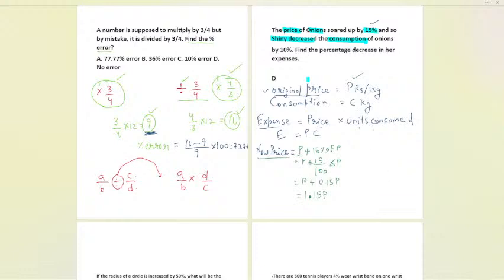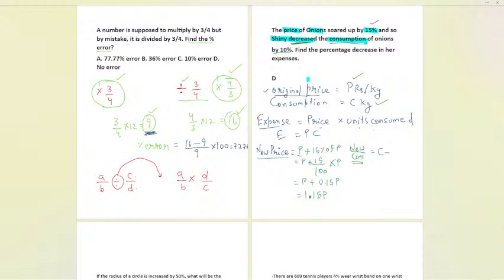Achha. Now they are saying that consumption is decreased by 10%. So now if I say the new consumption over here, that will be equal to what? Now we are going to decrease, so let us decrease from the C. So it will be C minus. We are going to subtract over here the part that we have over here.